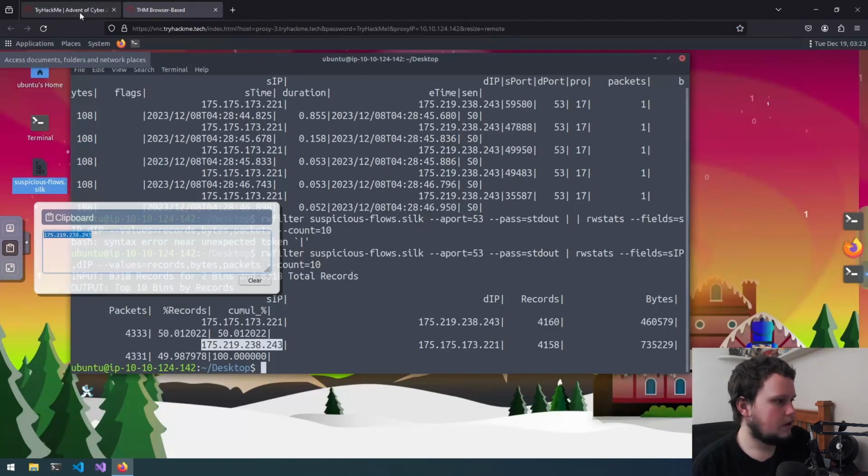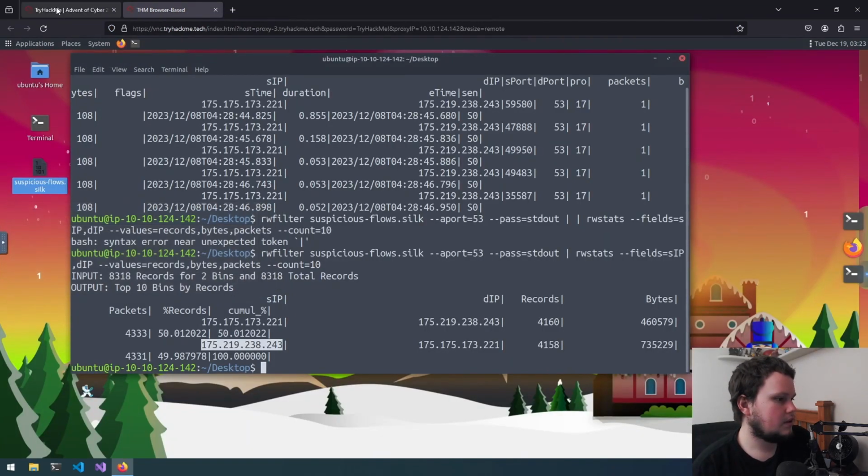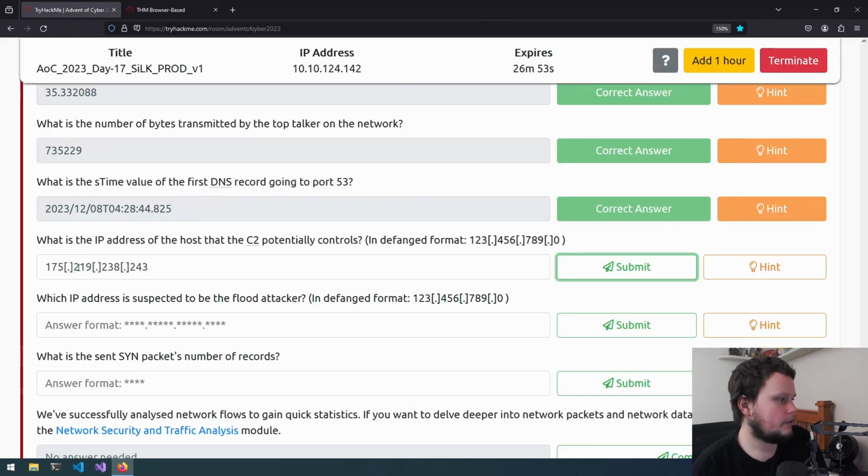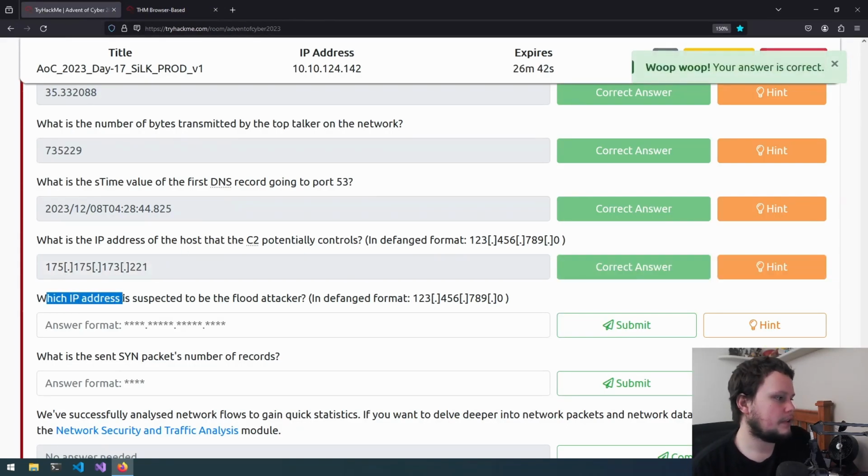That's not the one, so maybe it is the second one. So we'll just read that from there. So we need to go 175, 175, 175, 173, 221. Okay, it's that one. So which IP address is suspected to be the flood attacker?